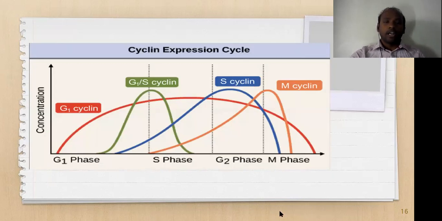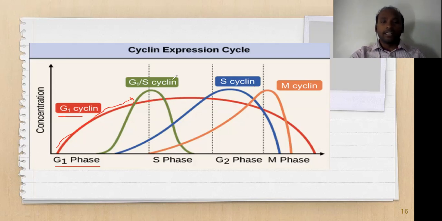But suppose you take the various kinds of cyclins at different levels. For G1 cyclin, the name itself says it can be present in G1. For the G1 cyclin, the maximum elevation or maximum synthesis takes place at G1, right? And it can be present throughout all stages of the cell cycle.